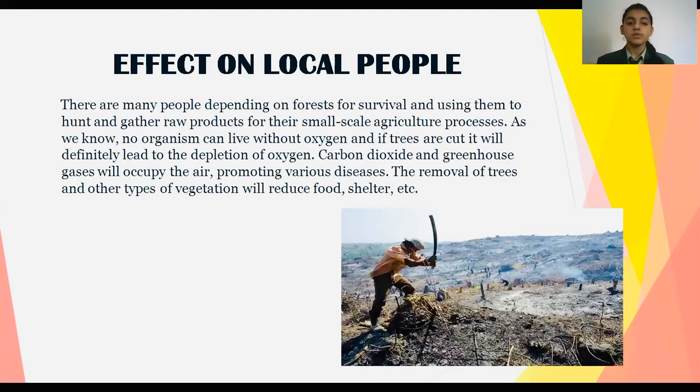Effect on local people. There are many people depending on forests for survival and using them to hunt and gather raw products for their small-scale agriculture processes. As we know, no organism can live without oxygen. And if trees are cut, it will definitely lead to the depletion of oxygen. Carbon dioxide and greenhouse gases occupy the air, promoting various diseases. The removal of trees and other types of vegetation will reduce food and shelter.